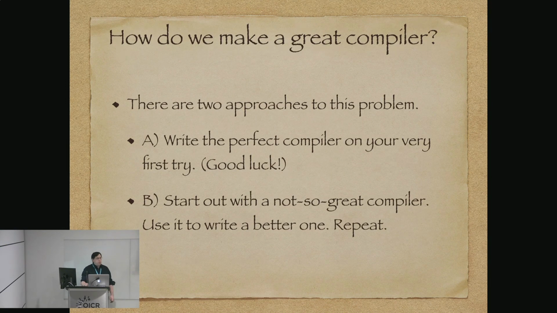So how do we make a really great compiler? There are two main ways to do this. A, write the perfect compiler on your very first try from scratch. Good luck with that. Or you can start out with a not so great compiler and use that to write a better one. And you repeat that until you succeed, or you're bored, or you go completely insane, or something like that.